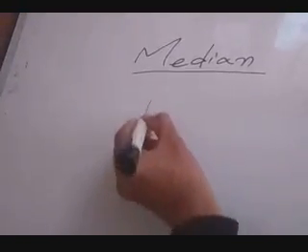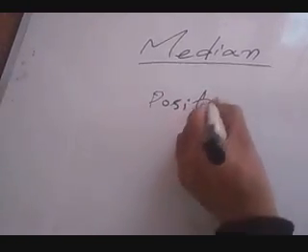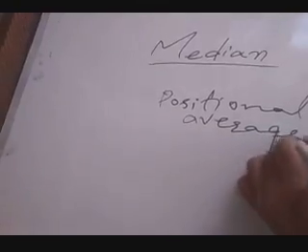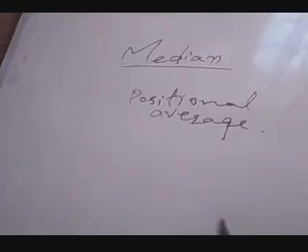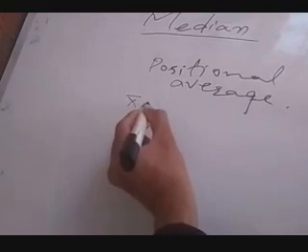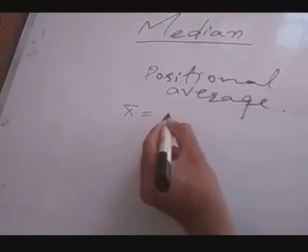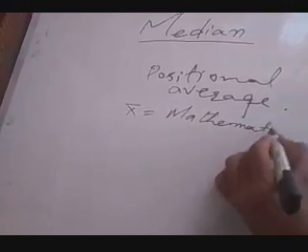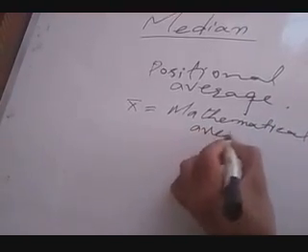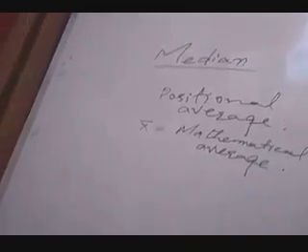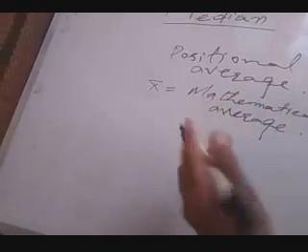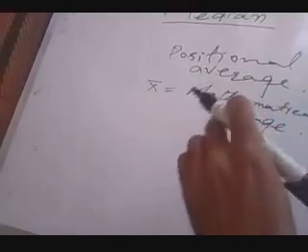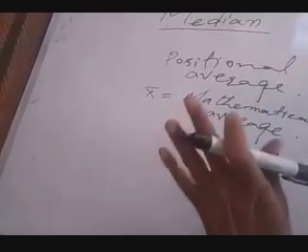Median is a positional average, whereas x bar, the arithmetic mean, is a mathematical average. Median means the middle term in the data.